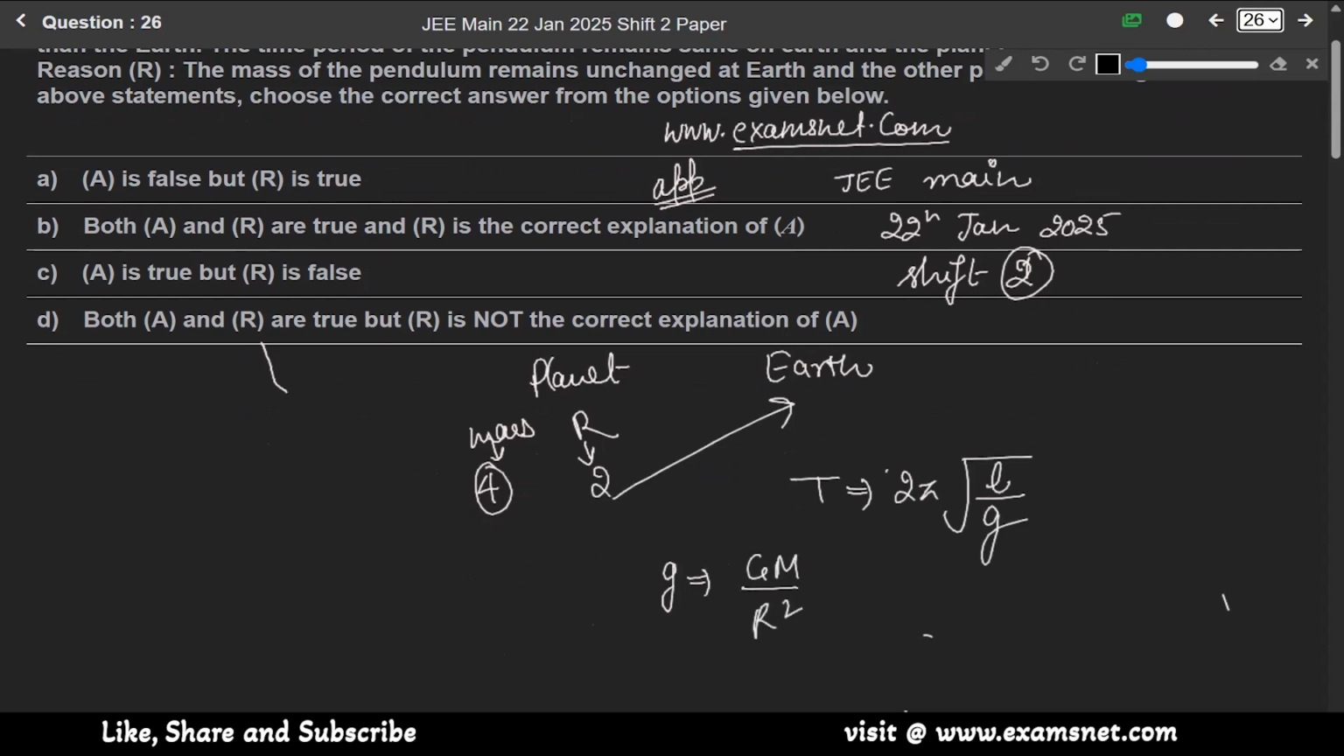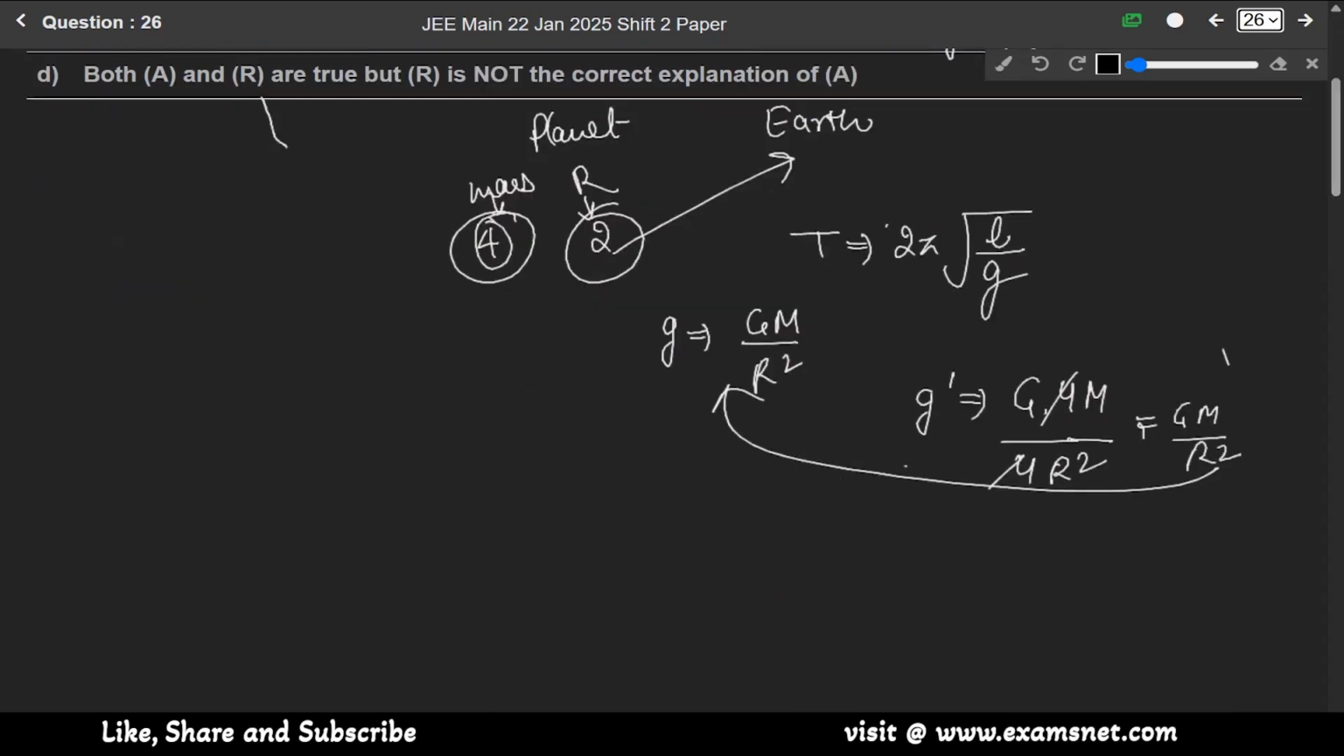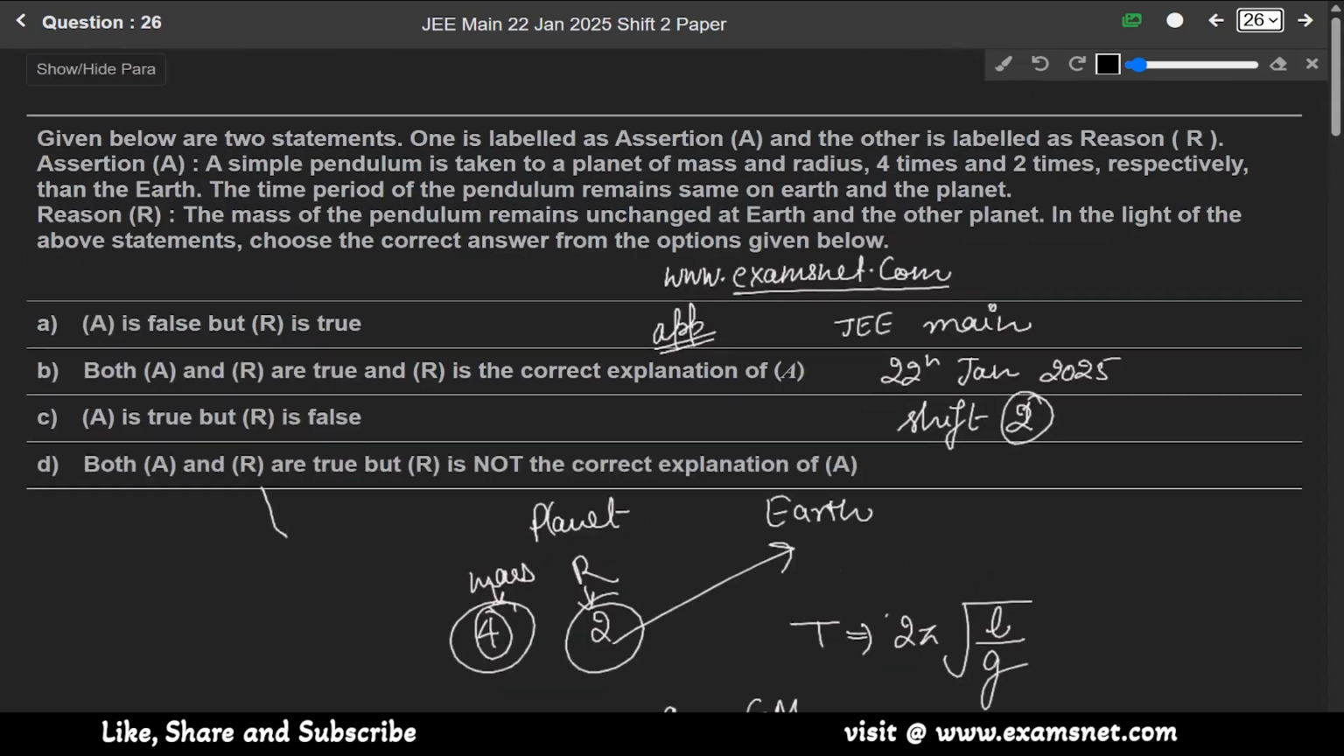And for the planet, g dash will be equal to G into mass. Mass is 4 times of Earth, means 4M. And radius is 2 times of Earth, means (2R) square, means 4R square. So it will be equal to GM over R square, again the same as g. So gravity on that planet is equal to the gravity on Earth. So our assertion is true. The time period of the pendulum remains the same, means gravity is same, so the time period will remain same.